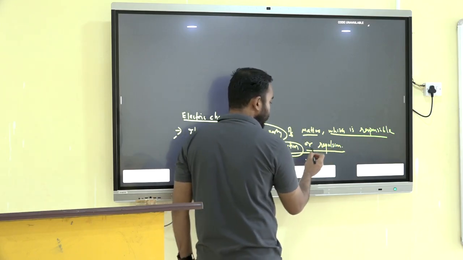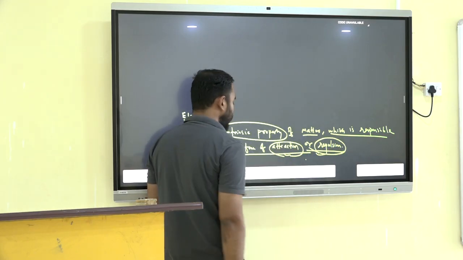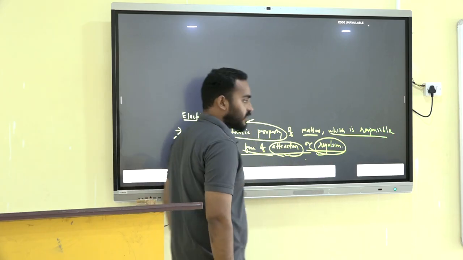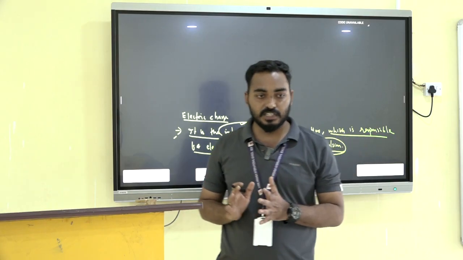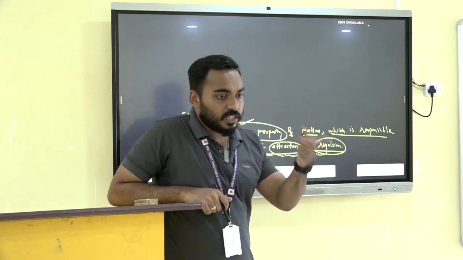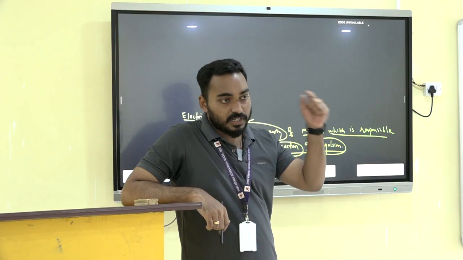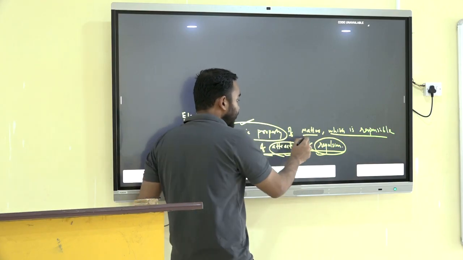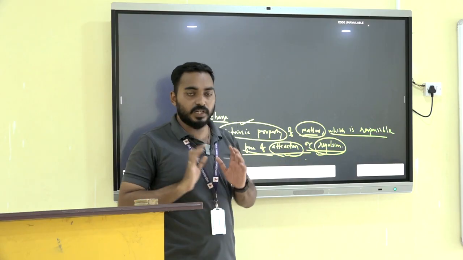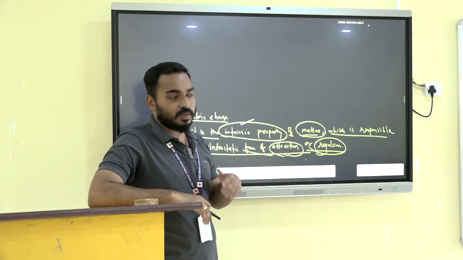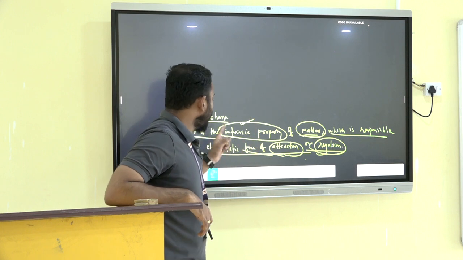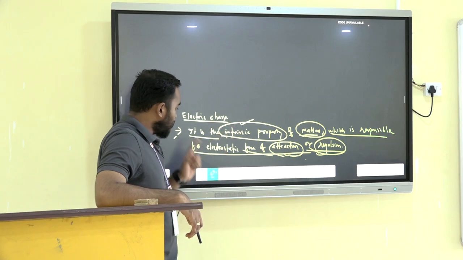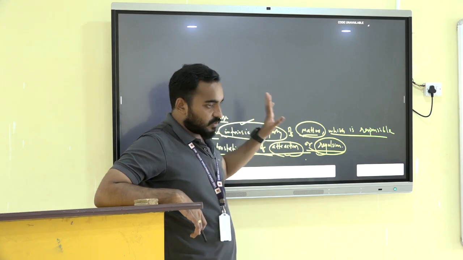repulsion. Just now we talked about force of attraction or repulsion in the case of two examples, but what is the meaning of intrinsic property? It means we are not giving that property to that material, it is already present in that material, that is why it is called the intrinsic property of matter, of any matter. It may be insulator, it may be conductor, it may be semiconductor, whatever it may be, but charge is the intrinsic property of any matter which is responsible for electrostatic force of attraction and repulsion.